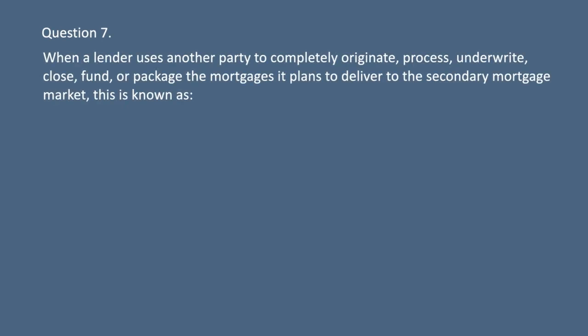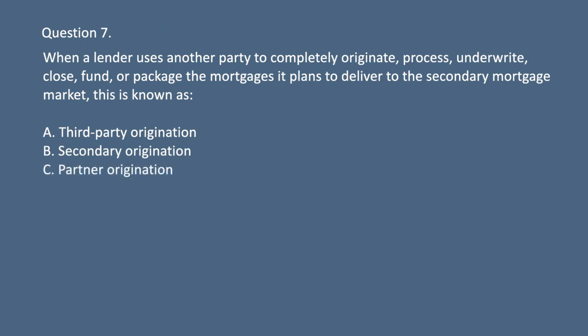Question 7. When a lender uses another party to completely originate, process, underwrite, close, fund, or package the mortgages it plans to deliver to the secondary mortgage market, this is known as A. Third-party origination. B. Secondary origination.